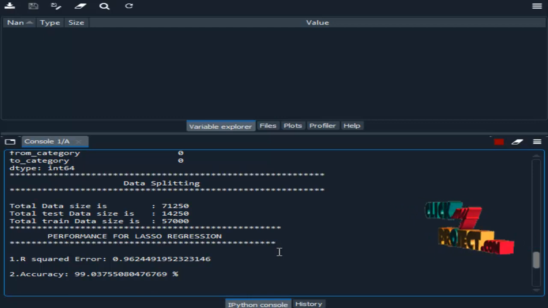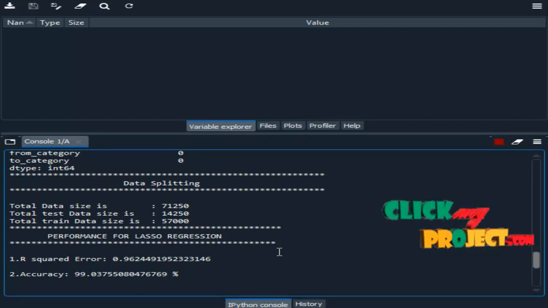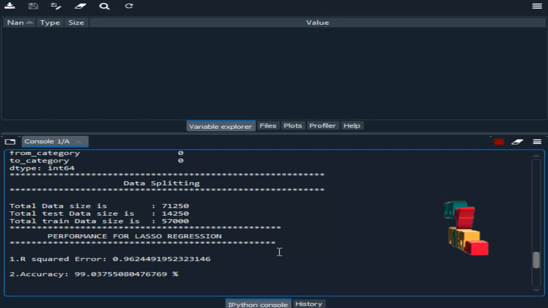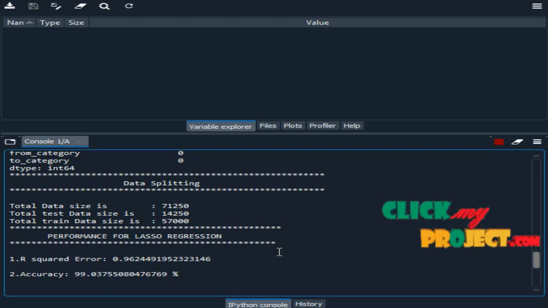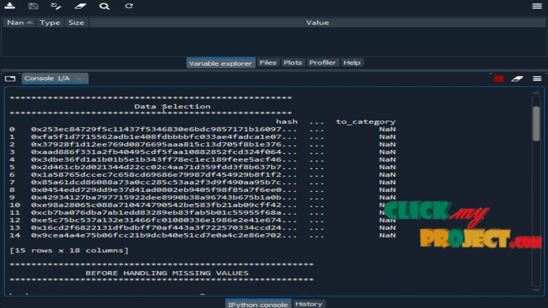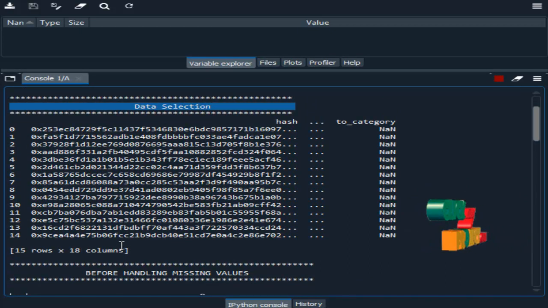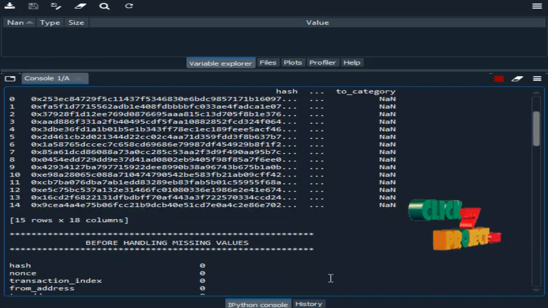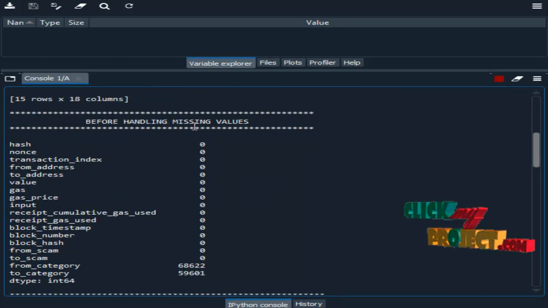Now we are going to see the demo of our project. We are running our project in Spyder IDE from Anaconda Navigator. So this is the data selection. Here we display some samples of data from the dataset. Then we check missing values. The 0 means there are no missing values present in our dataset. These are the numbers of missing values present in the corresponding columns.